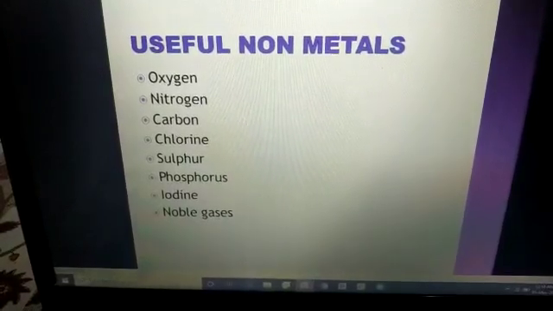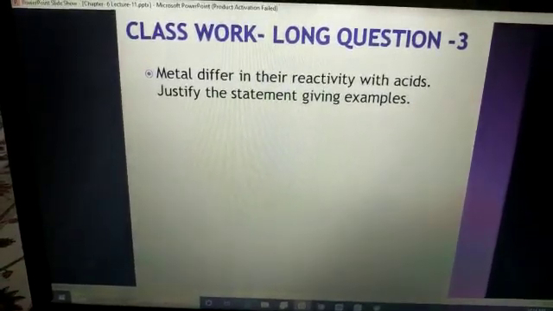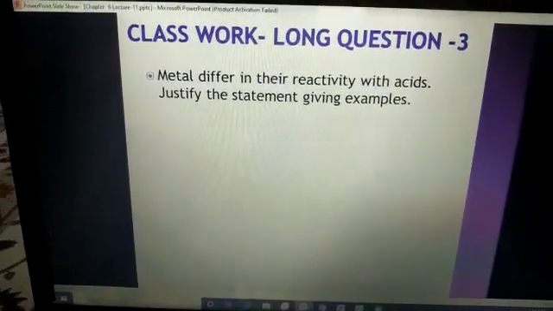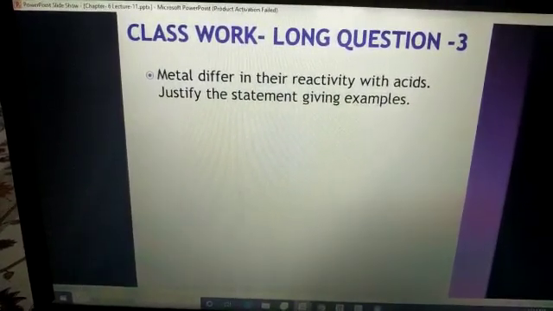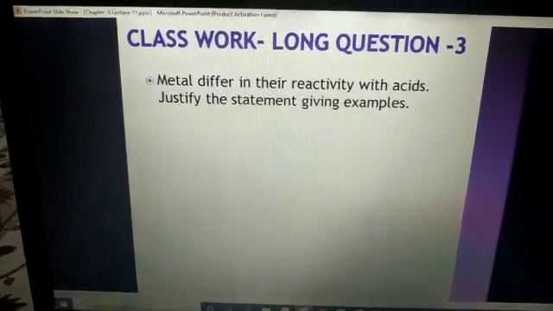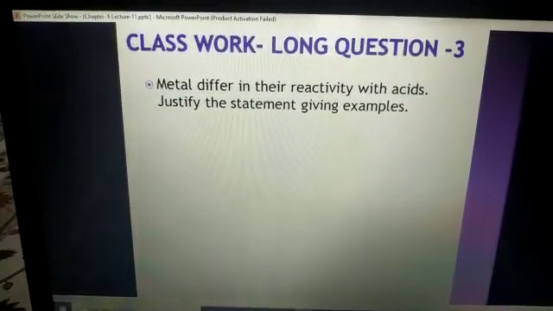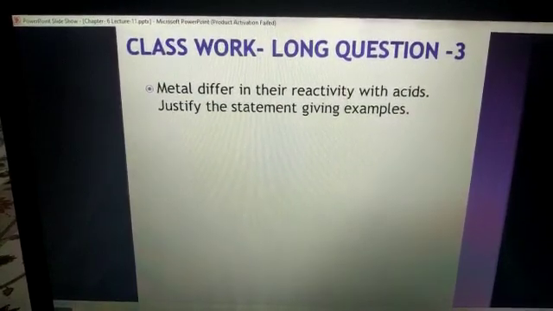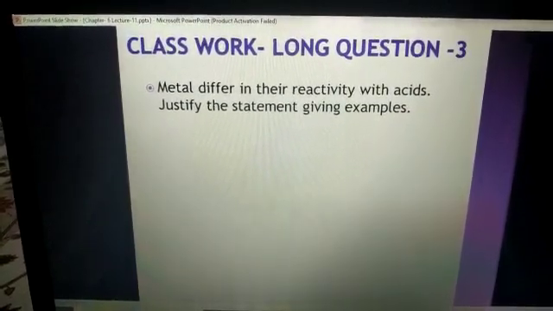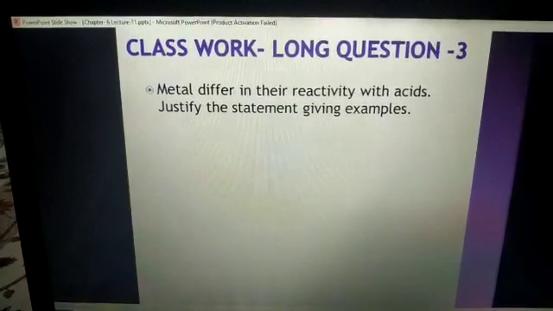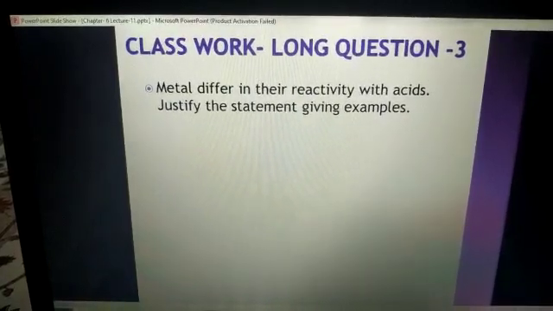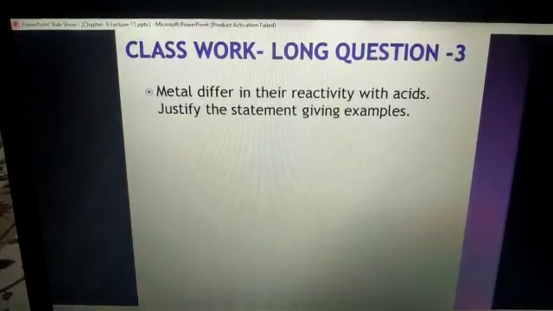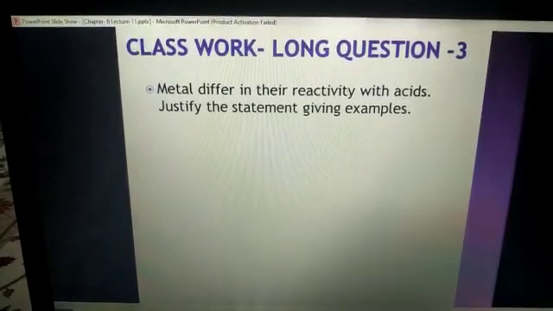Okay, students? After that, bring out your notebooks and write down long question number 3 as a classwork. Metals differ in their reactivity with acids. Yes, students, the question is saying that when metals react with acids, all metals will not react equally.